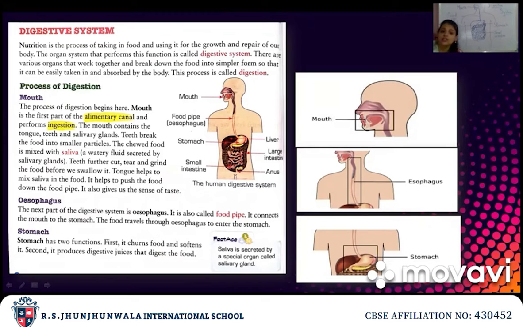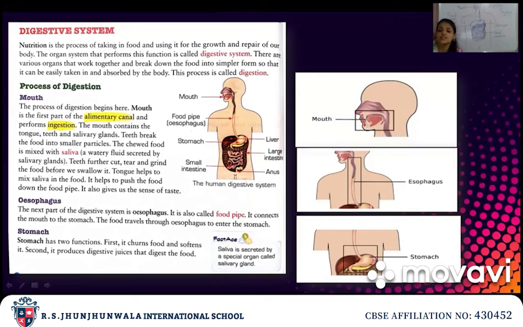Understood? Now you know there are various organs in your body. There is the mouth, the lungs, the heart, the stomach, small intestine, large intestine, liver and pancreas. All these are different organs of your body.